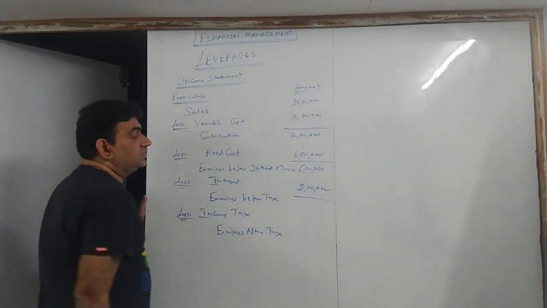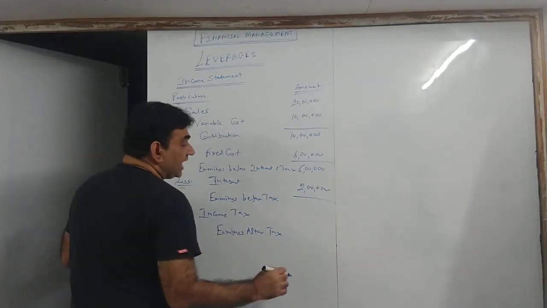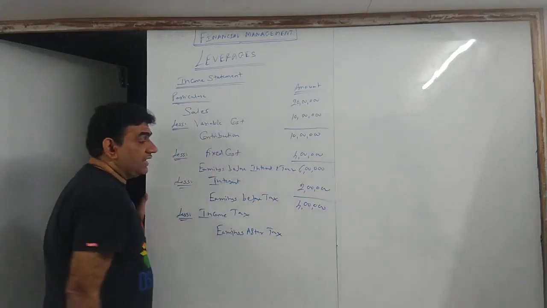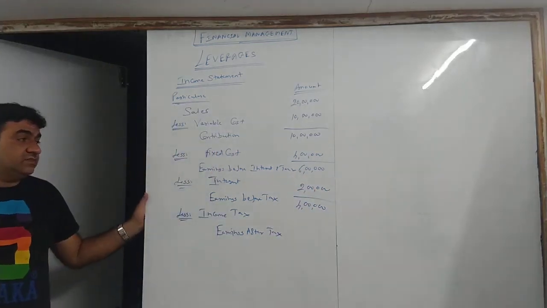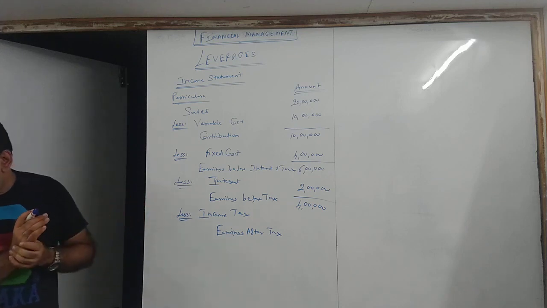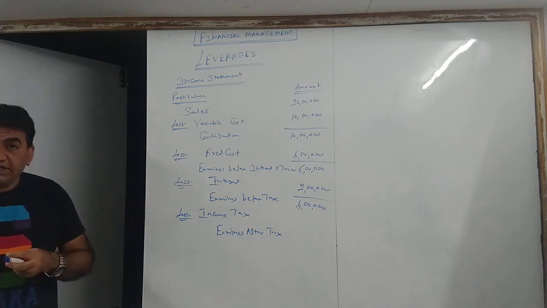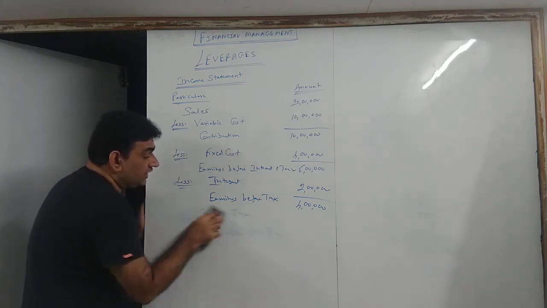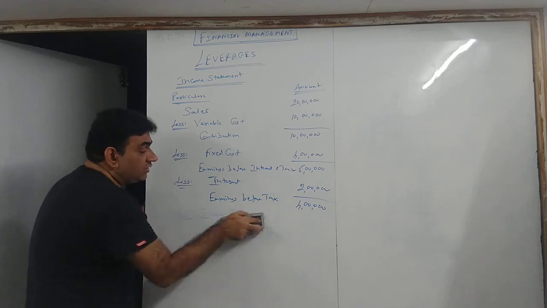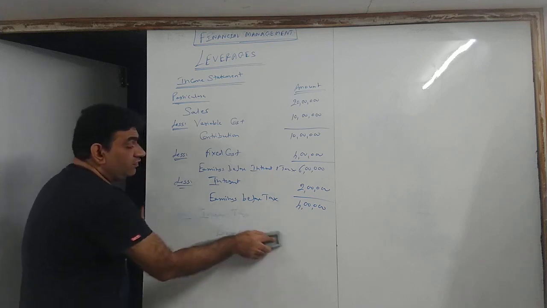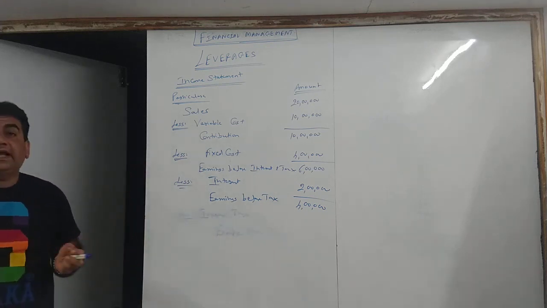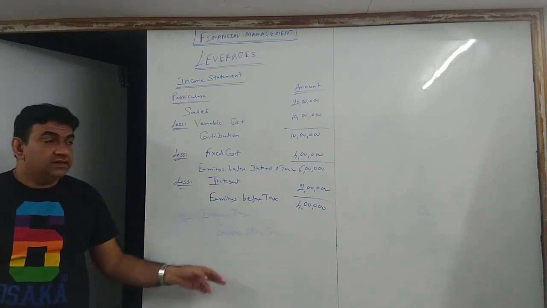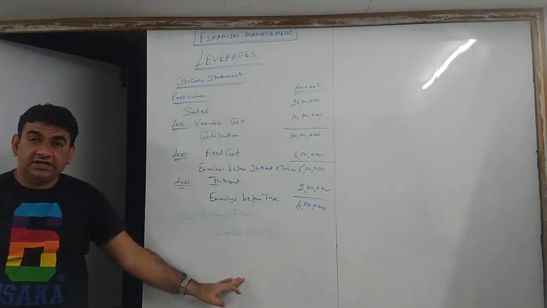2 lakhs. So 6 lakhs minus 2 lakhs interest gives me 4 lakhs. So 6 lakhs minus 2 lakhs, EBT is 4 lakhs. There is no information for tax, so I don't need the bottom part, because for leverages I may do extra as I told, it will be required later on, but right now for leverages we don't need. And there is no information for tax, so you cannot proceed also. Got it?